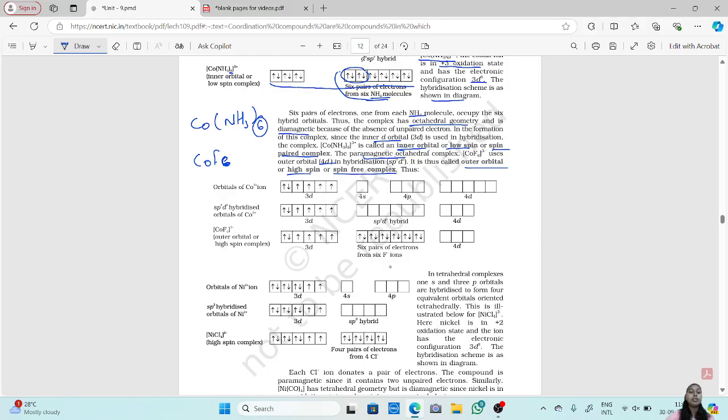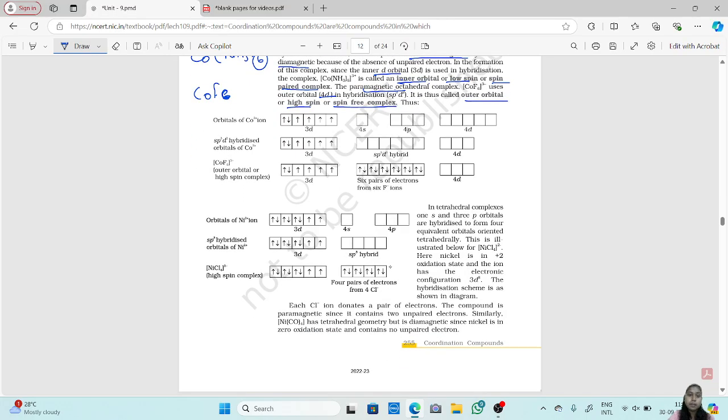In the first example we used the 3d orbitals for the pairing, which is why we write it as d2sp3. This is an inner orbital or low spin complex. In the second example, CoF6, we will be using an outer orbital or the high spin or spin free complex.